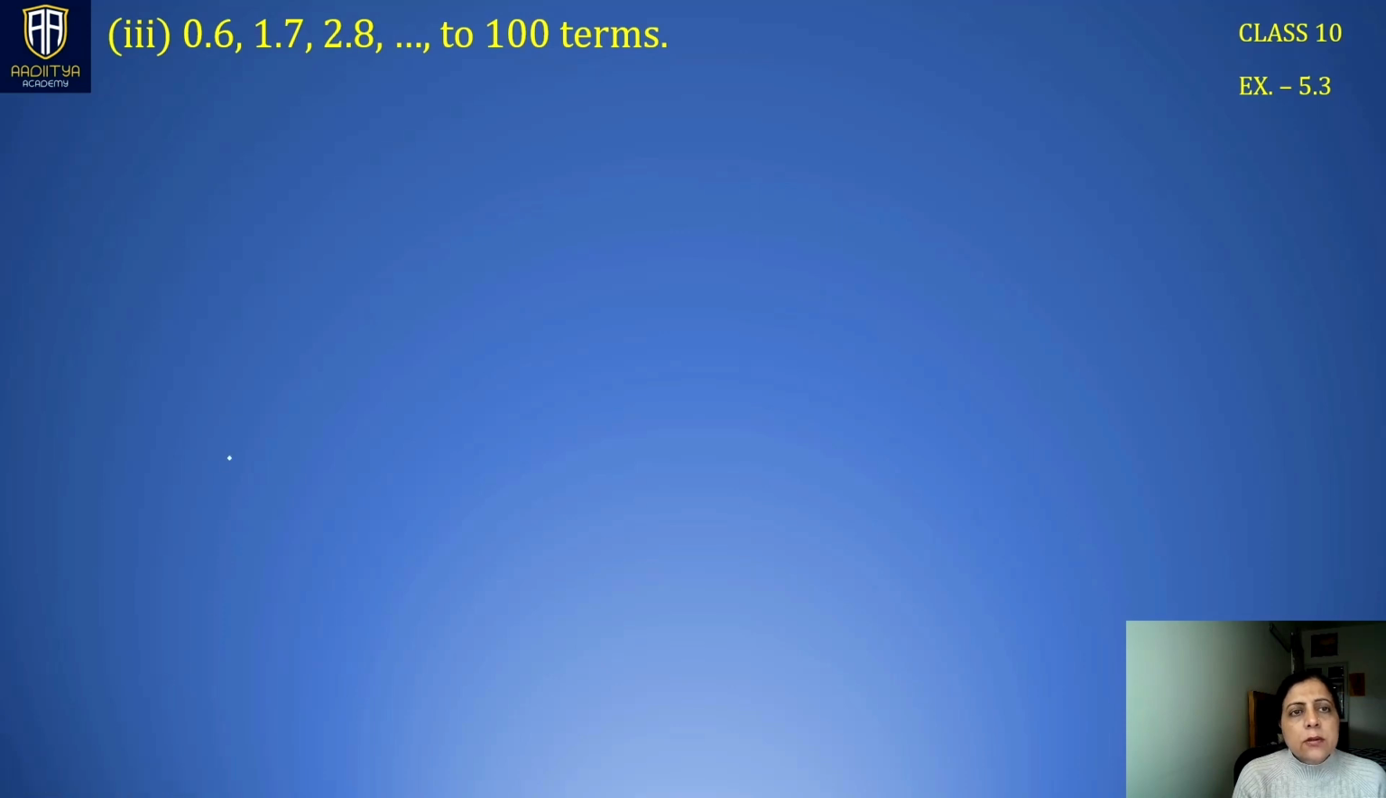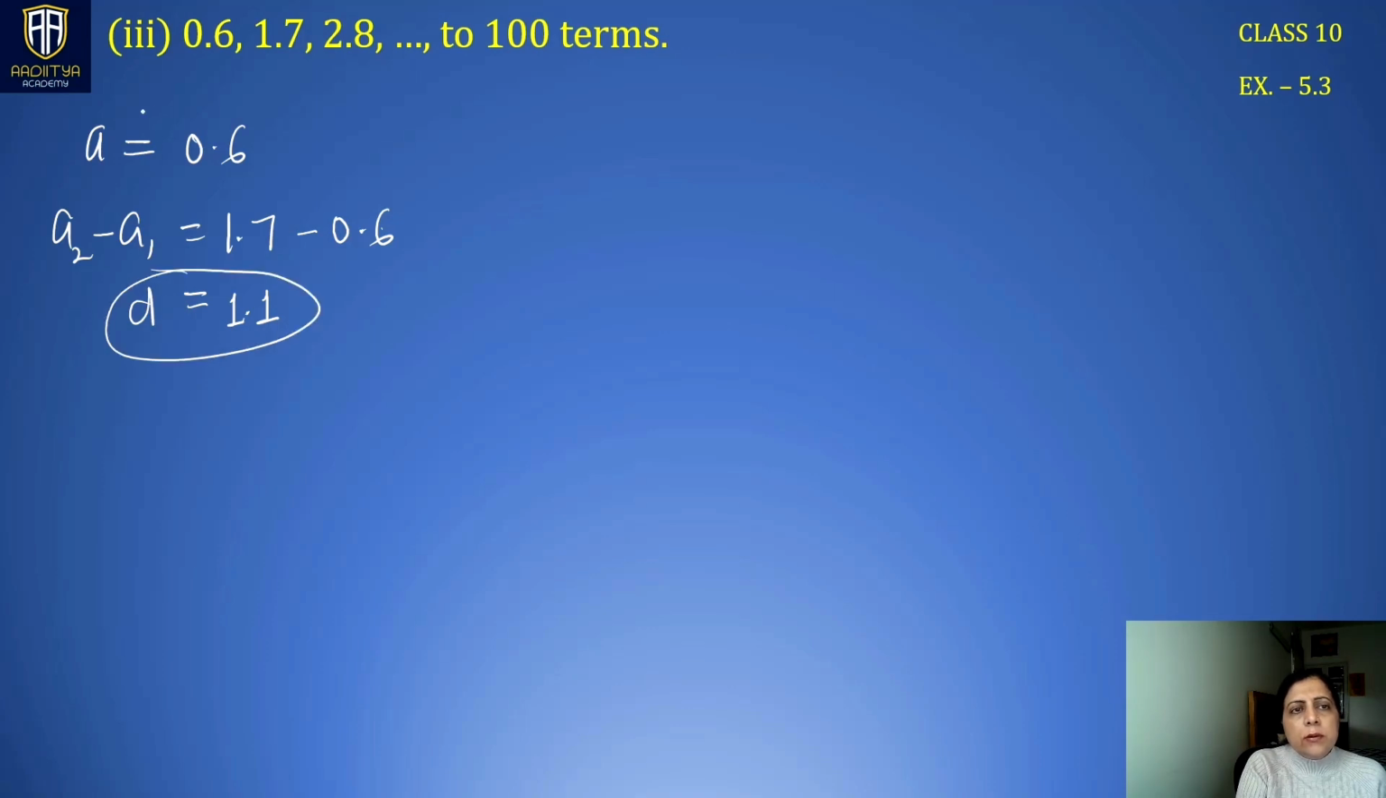Next is 0.6, 1.7, 2.8, up to 100 terms. The first term here is 0.6. For the common difference, we take a2 minus a1, which is 1.7 minus 0.6. 7 minus 6 is 1, and 1 minus 0 is 1, so here d is 1.1. a is 0.6 and n here is 100. You have to find the sum of 100 terms.